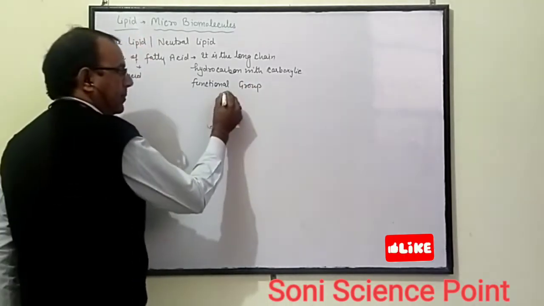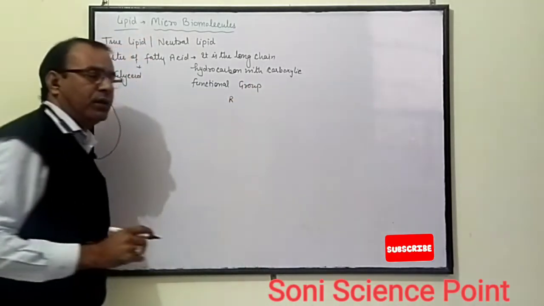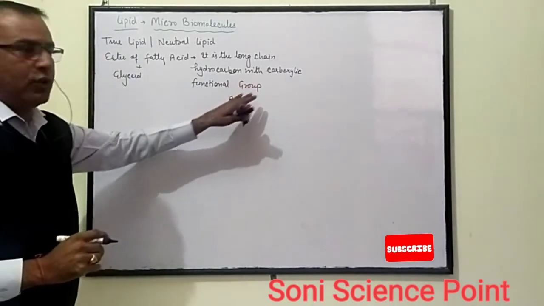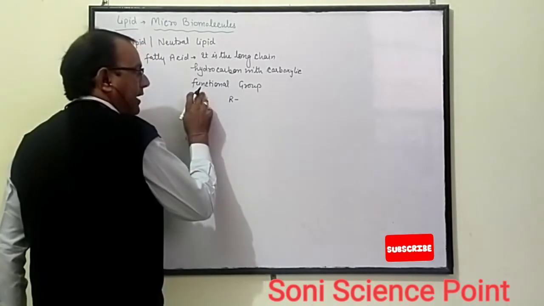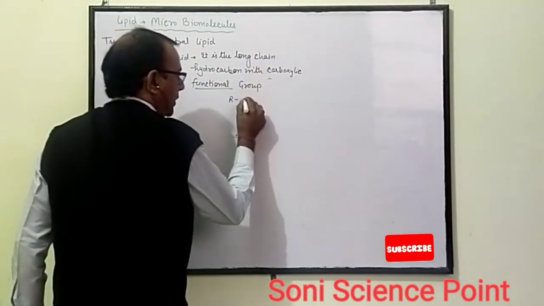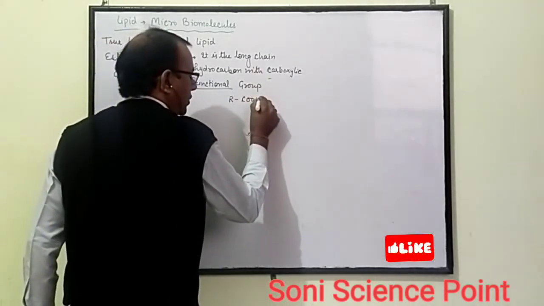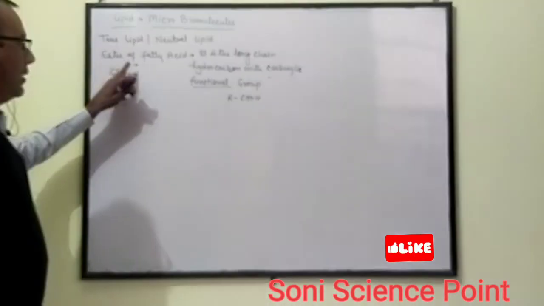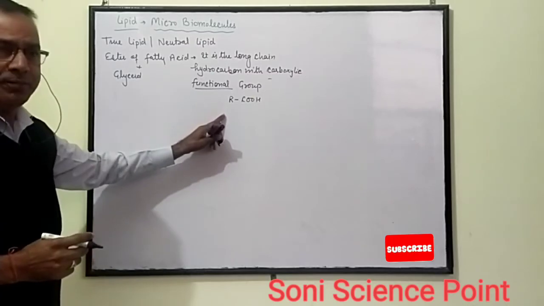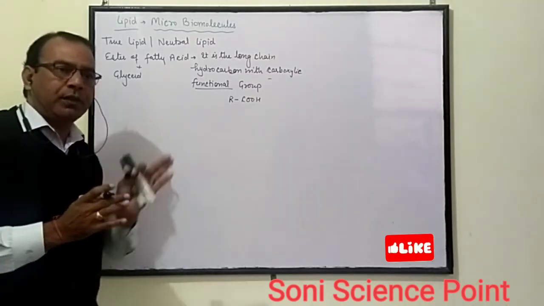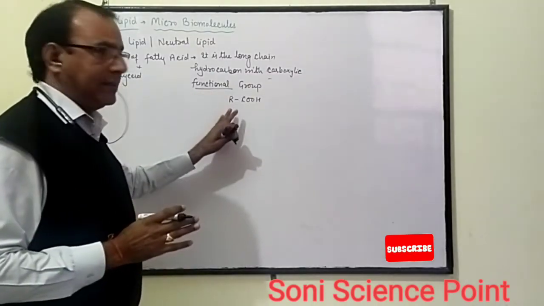For example, we can represent this as R, where R stands for the long hydrocarbon chain, attached to one carboxylic functional group, COOH. We can say that a fatty acid is a long chain hydrocarbon compound containing a carboxylic acid.